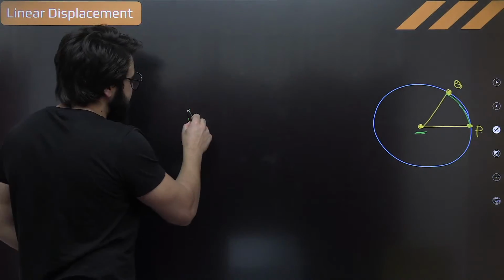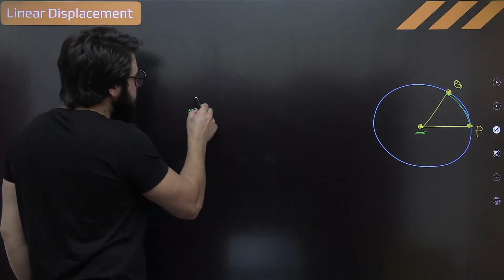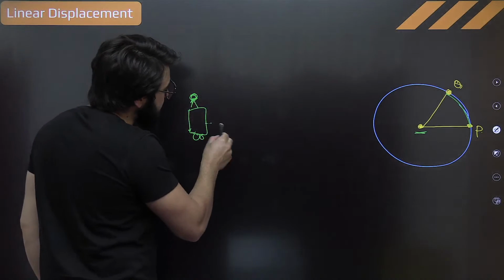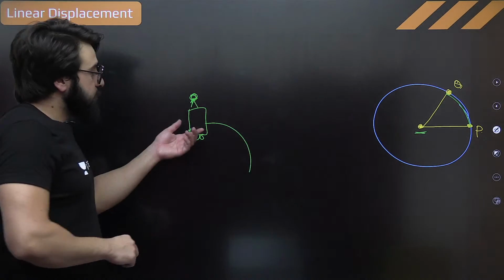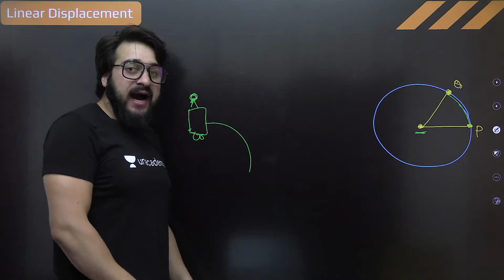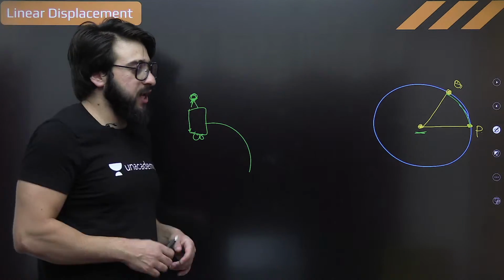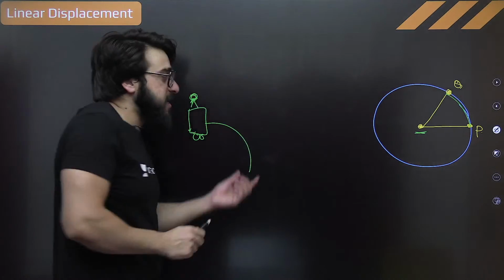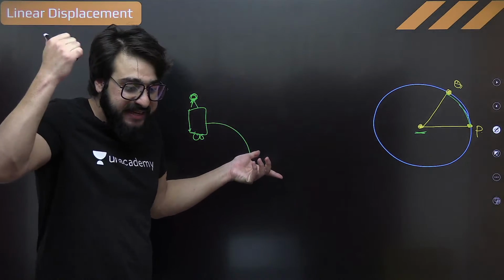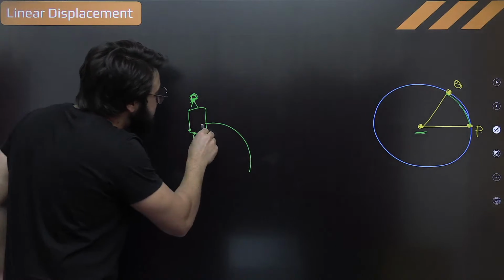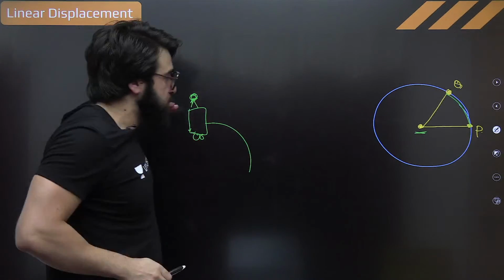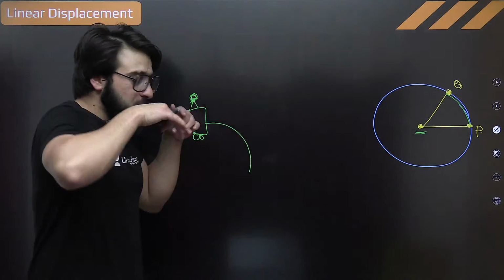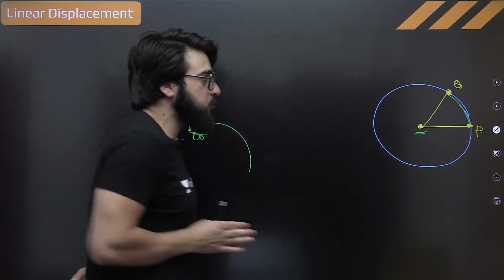You might have studied, for example, this is a car, you are sitting on this car. This car is traveling from this point to this point. When you are sitting on the car, can you say I am moving in a circle? No, you are covering the linear displacement. This is a curvilinear motion previously, but you are moving linearly. Not in a straight line, but with respect to this point, it is moving angularly. But when you are sitting inside the car, it feels for you that you are moving linearly.